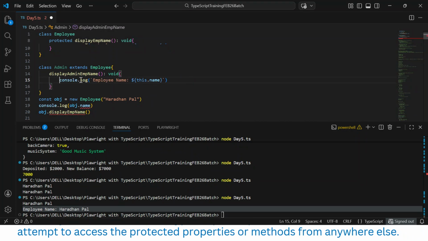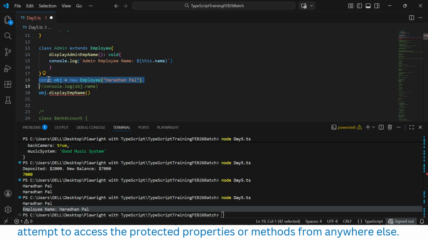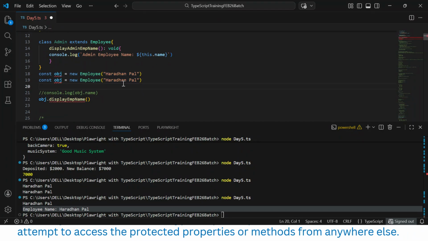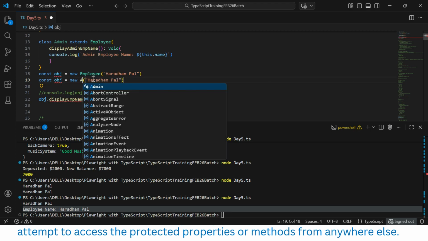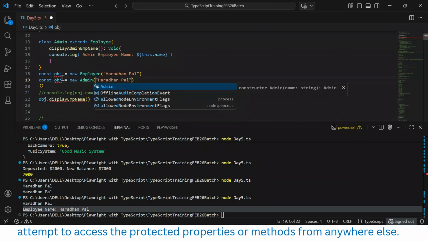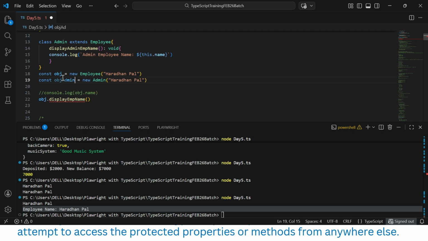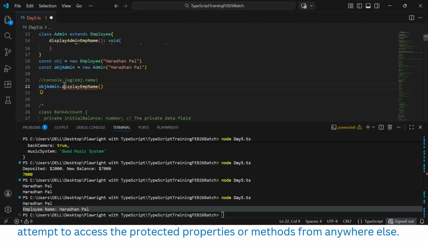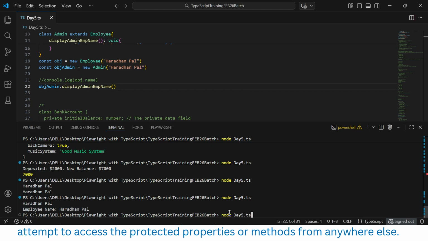Now we can create an object for this admin, object name called objAdmin. With this object I can try to call it. I don't think it will be a problem. The new method is called display admin employee. Now you can run it, right? So this is the way we can call it.